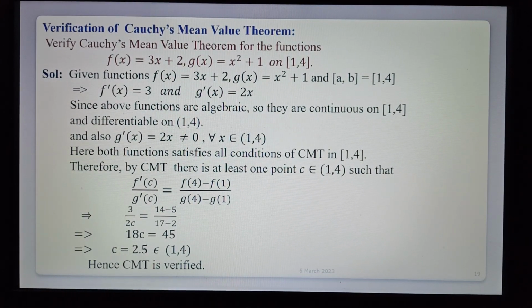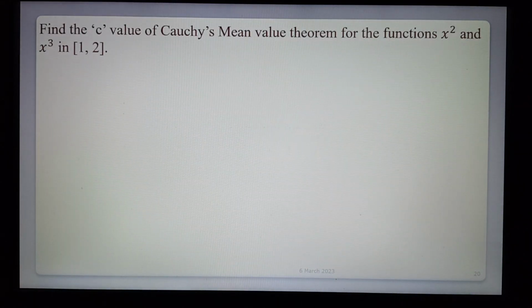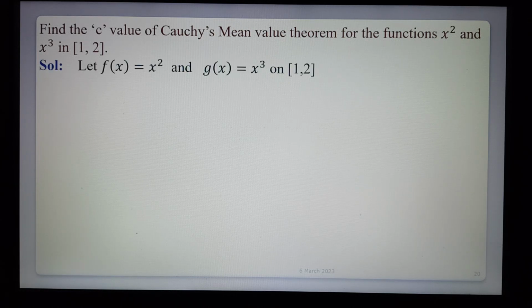Okay, see the next example. Find the c value of Cauchy's mean value theorem for the functions x² and x³ in the closed interval (1, 2). Given f(x) = x², g(x) = x³. So f'(x) = 2x, g'(x) = 3x².